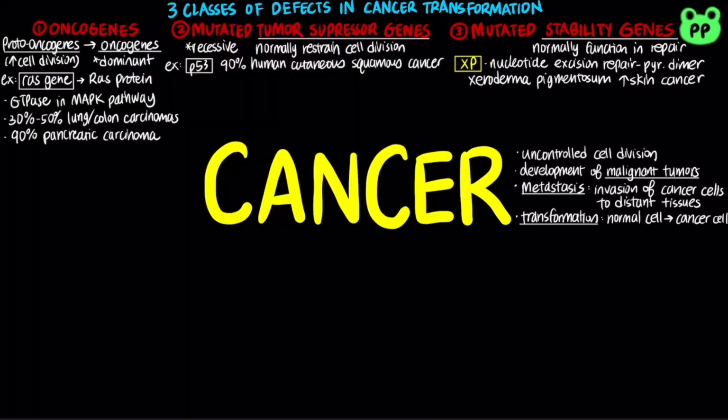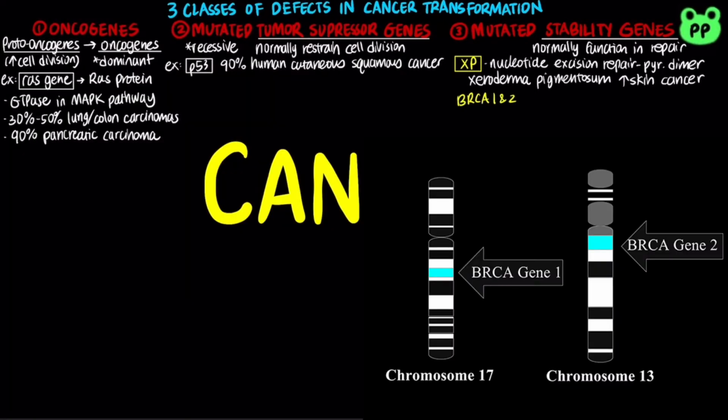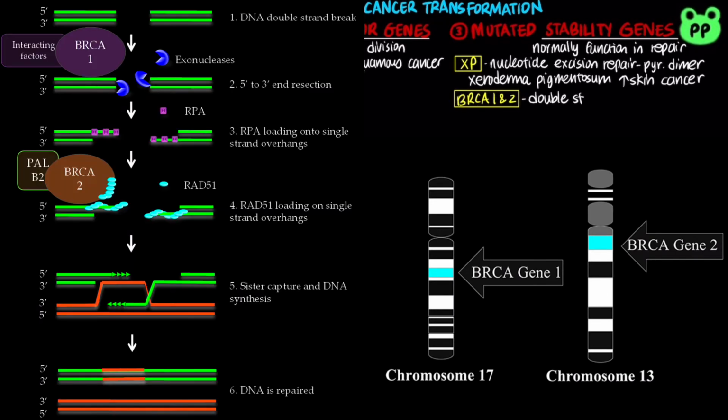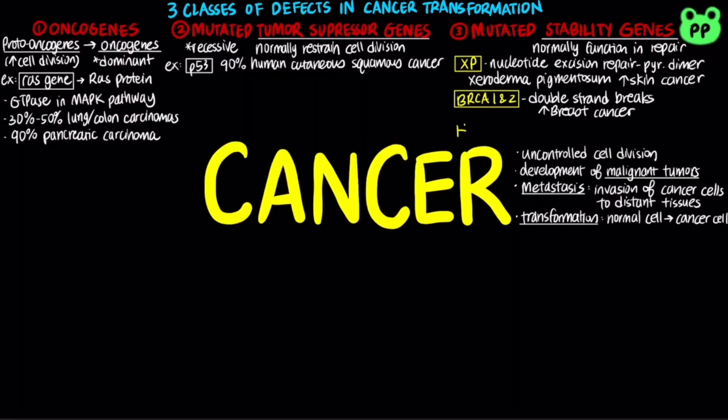skin cancer. Another example of stability genes is BRCA1 and BRCA2, which normally repair double-strand breaks. Mutated BRCA1 and BRCA2 genes will lead to increased chance of breast cancer. Mutation in the HNPCC gene, which normally codes for proteins involved in the mismatch repair mechanism, will lead to higher chance of developing colorectal cancer.